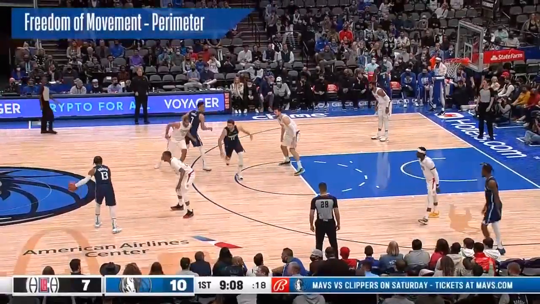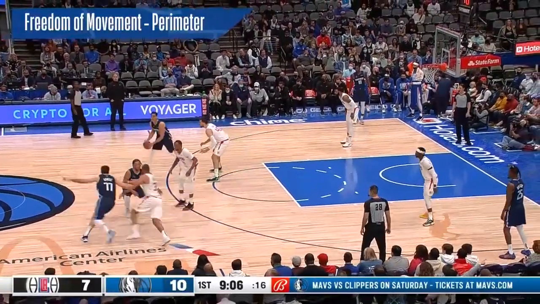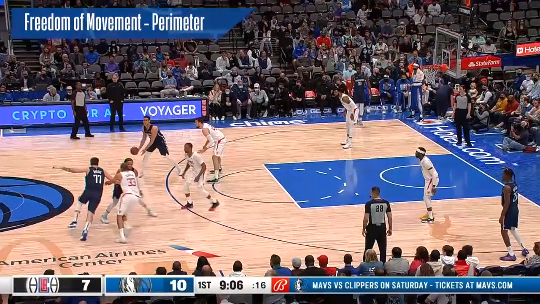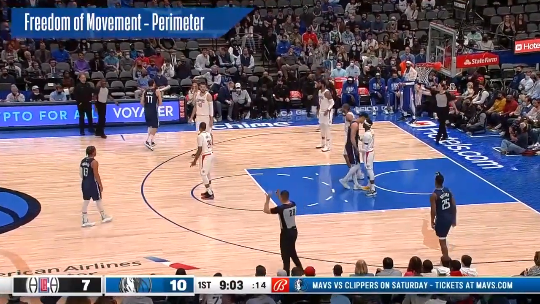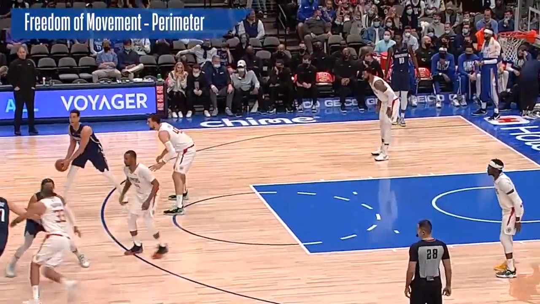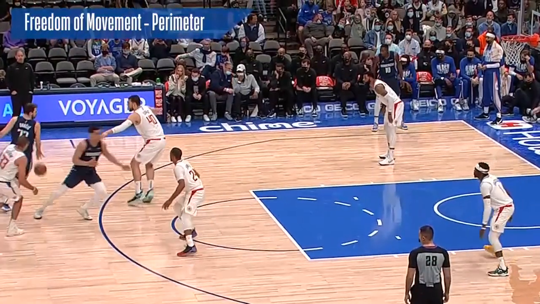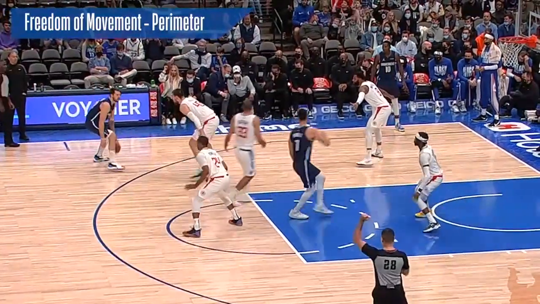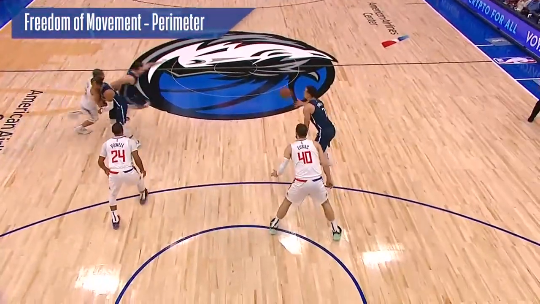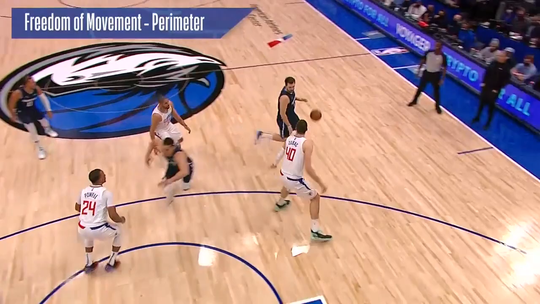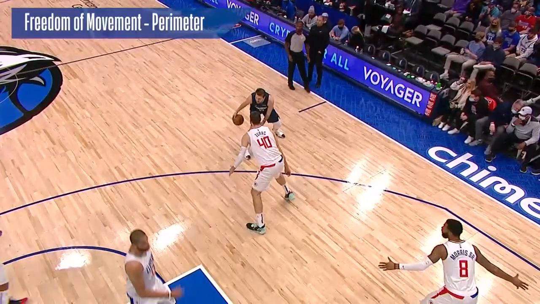The next point of education to review is freedom of movement, and we will start on the perimeter. The highlighted defensive player, Norman Powell, will move into the path of his opponent, Dwight Powell, and he uses his forearm and shoulder to initiate illegal contact and deliver a blow to his opponent. This off-ball contact by Powell is illegal, and the defensive foul is correctly called by the slot official.